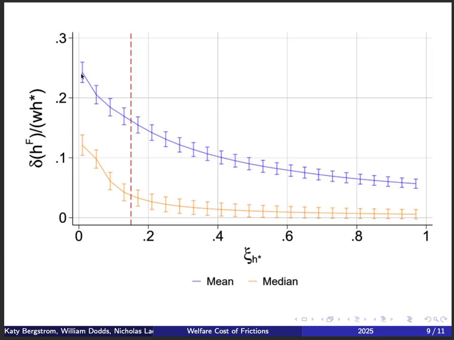And you see here that for very low elasticity, this willingness to pay is around 23%. For higher elasticities it is around something like 7%. In our favorite estimate for the structural elasticity, it is around the 16% that I've mentioned. The medians are always lower just because there are some outliers on the difference between HF and H star in the data.